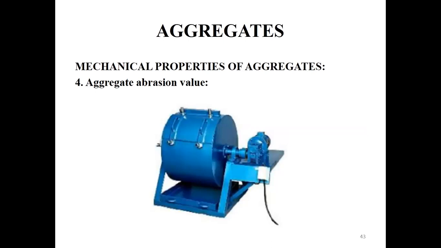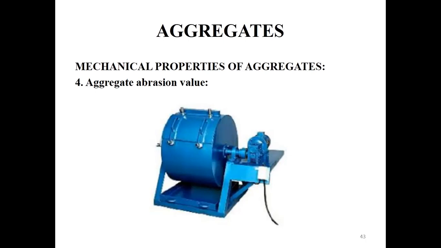After 1000 revolutions, the material is discharged from the machine and separated using the 1.7 mm IS sieve. This is similar to the Deval attrition test, where the sample is subjected to 10,000 rotations; here they use 1000 revolutions.